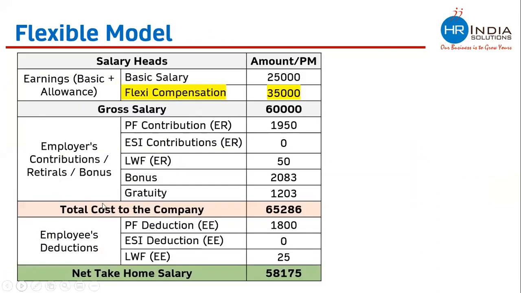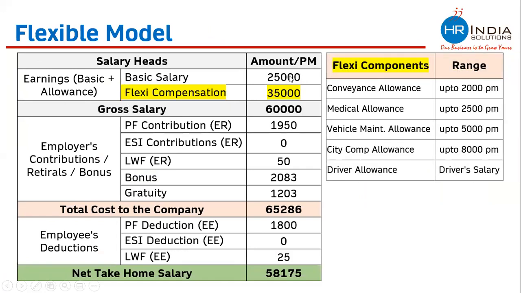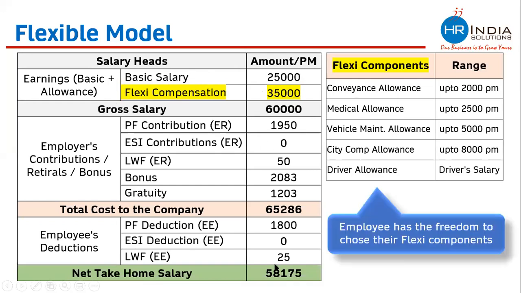Now this is the flexible model. Why so? If you see here, the company has decided his basic salary, right? And there is another component named flexi compensation. For this compensation, they have given an amount, and the company is giving freedom to their employees that for this specific amount, they can pick the allowances from this available basket. For this flexi compensation, the employee is free to choose the allowances from these available options. So this kind of compensation model, where some option is given to the employee also, is known as the flexible compensation model.